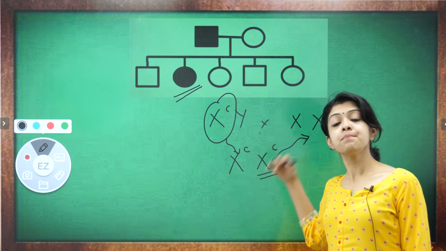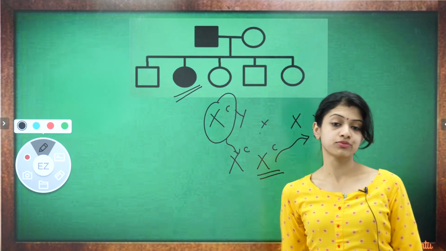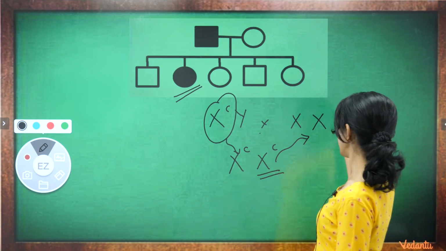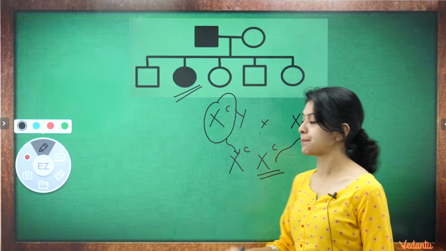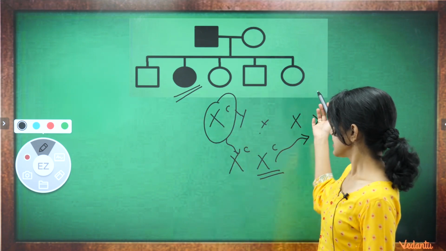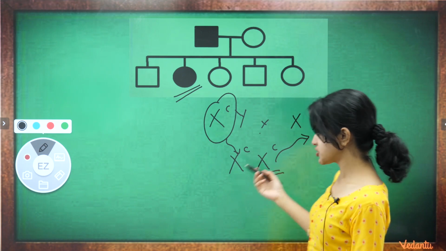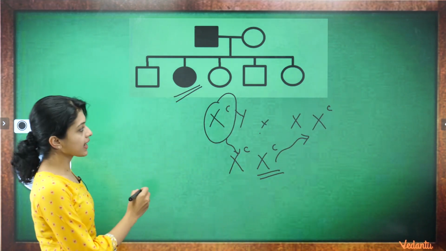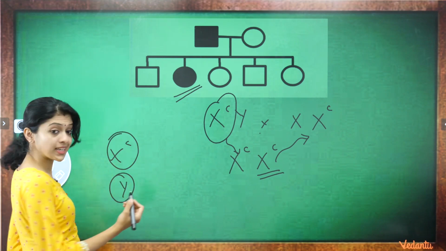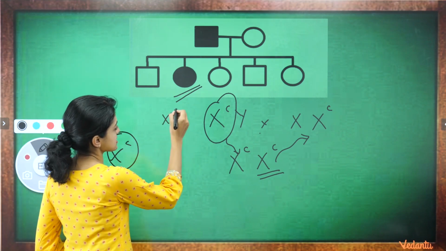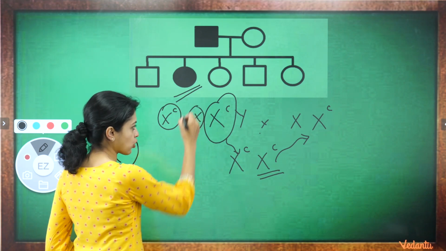Which means her mom should have been a carrier of the disease and not normal, and hence this would have been mom's genotype, and hence this would be the case with the other combinations as well. We could say that XCY for the dad, XCX for the mom.